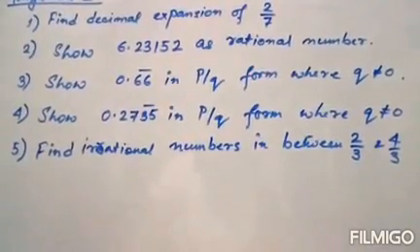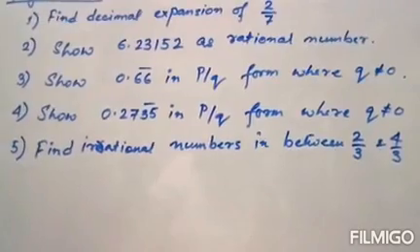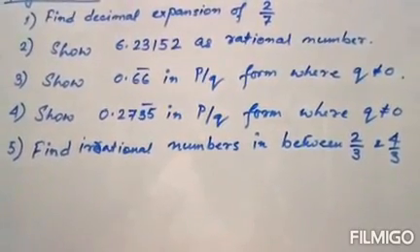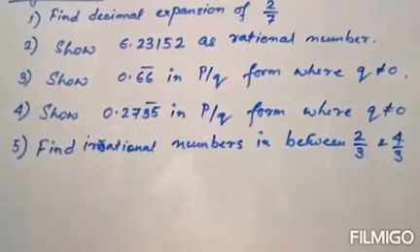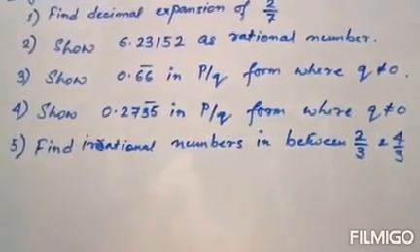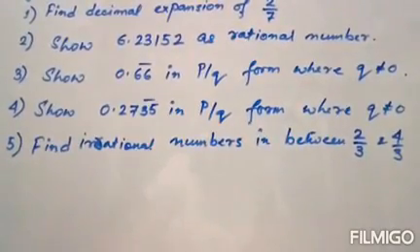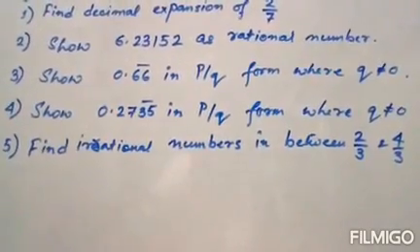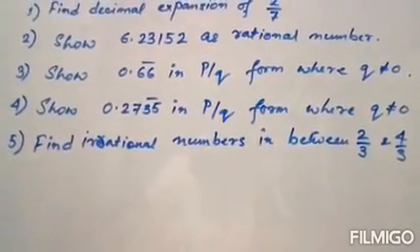You need to expand it and transform it into a decimal number. Next question: show that 6.23152 is a rational number. As I have solved the example previously in the video, same way you have to do.